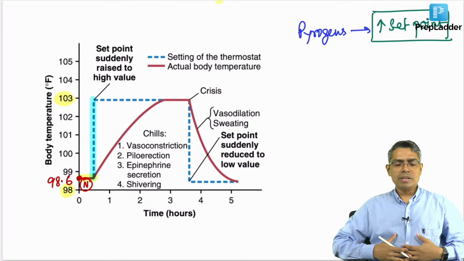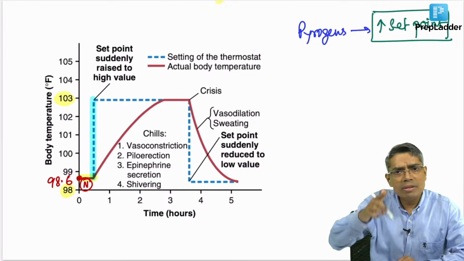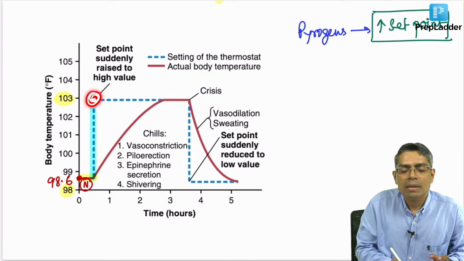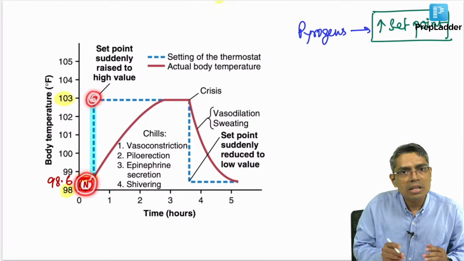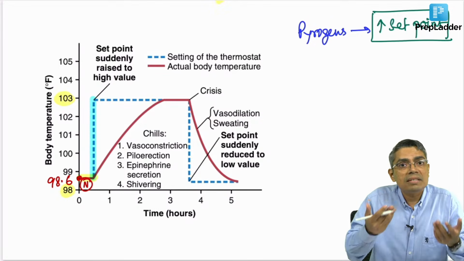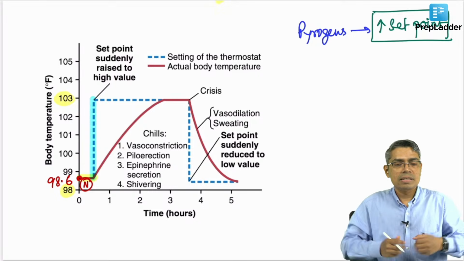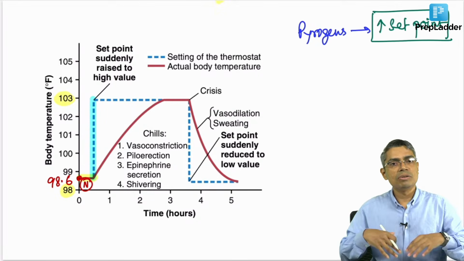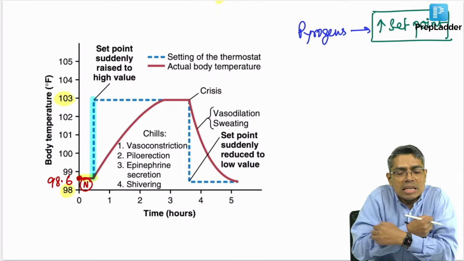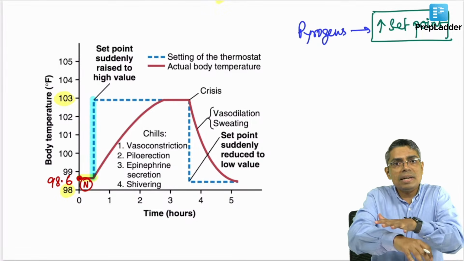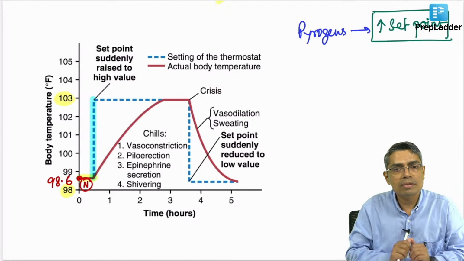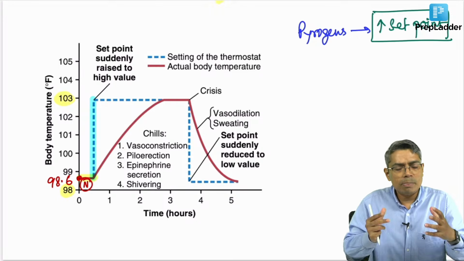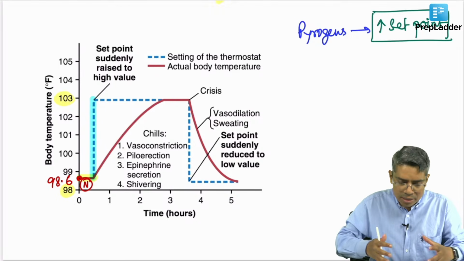Now the body temperature has to match the set point, because the hypothalamus is a commanding center. It is saying that the set point should be 103 degree Fahrenheit, but the body temperature is still at 98. So, the body temperature has to increase to match the set point. How will the body temperature increase? By shivering. Whenever the muscle is contracting, it produces heat, and that heat will increase the body temperature. Curling of the body conserves the heat inside the body. Horripilation: the hair follicles are raised and trap some air. All these things, the shivering, the horripilation, the piloerection, will increase the body temperature.